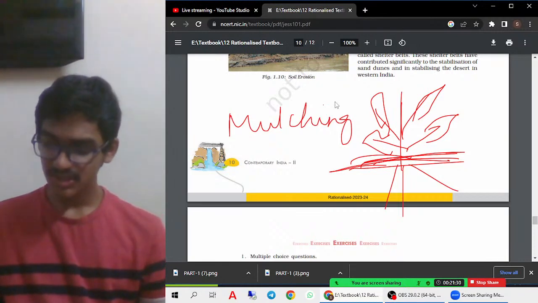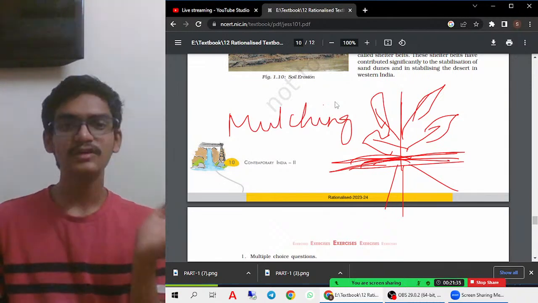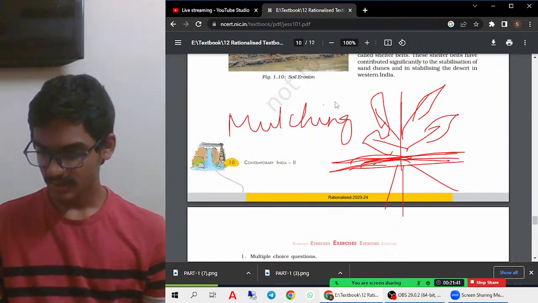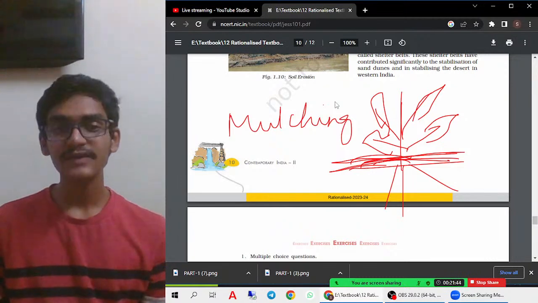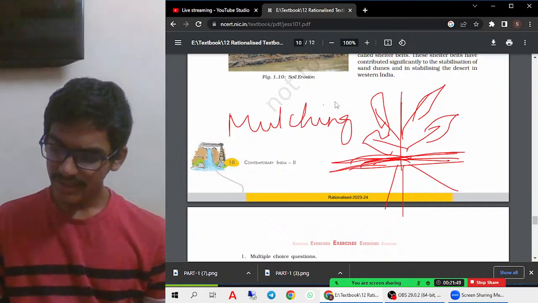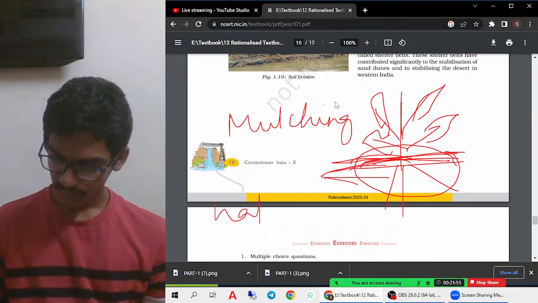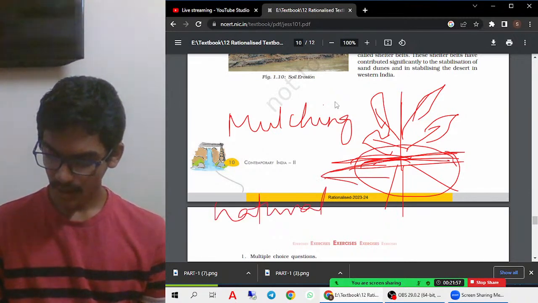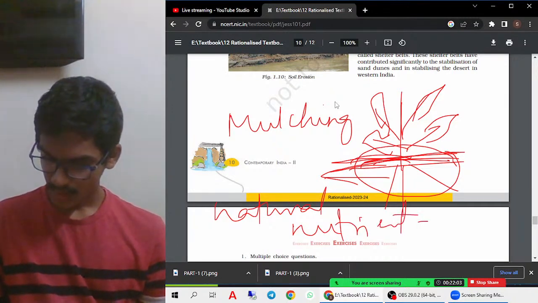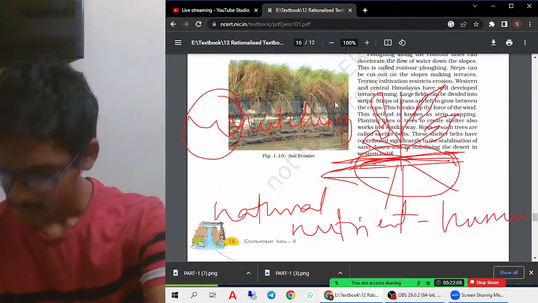This mulching will prevent wind erosion, because if any huge winds come, this mulch only will move away, and it will not take up the soil because it is covered on top of the soil. Therefore, this will help in preventing wind erosion. And even if there is no wind erosion, this mulching will decompose into the soil and act as natural nutrients to the soil, that is humus content. So this is the fourth point that you must mention.